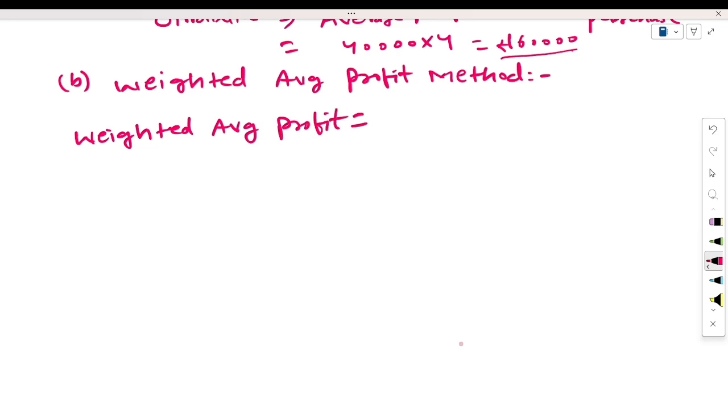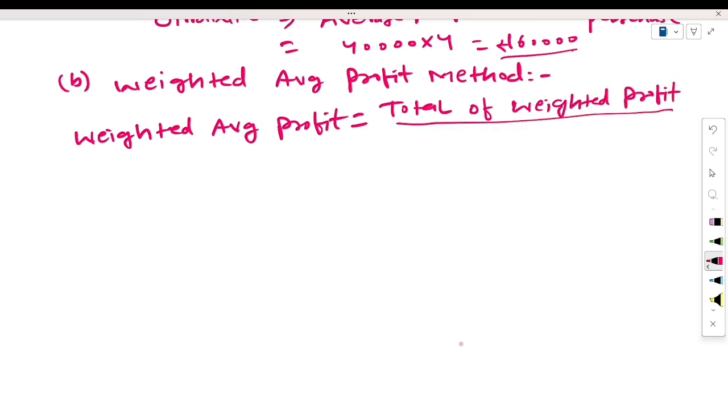What formula will you use for calculating the weighted average profit? The formula will be total of weighted profit upon total of weights.